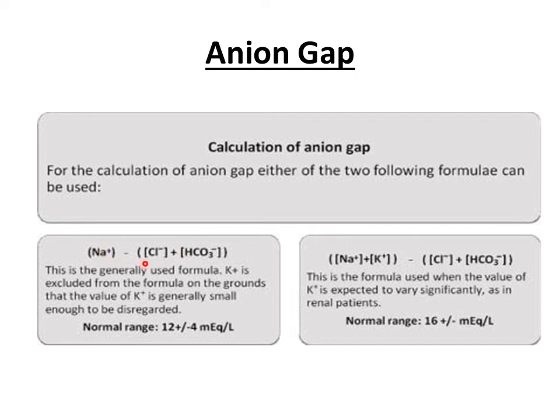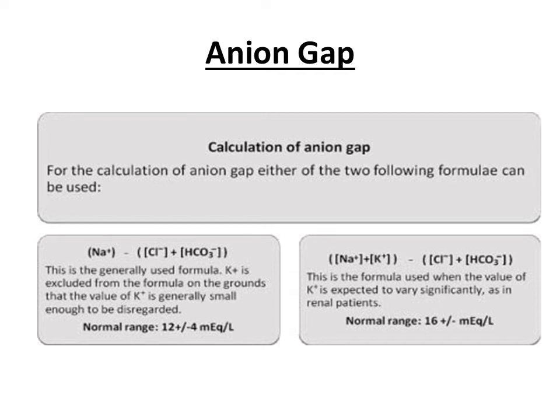Therefore there is a difference, and that difference is known as anion gap. So if we subtract the concentration of chloride ion and bicarbonate ion from sodium ion concentration, we get a value, and that value is anion gap, and normal range is 8 to 16 milliequivalent per liter.